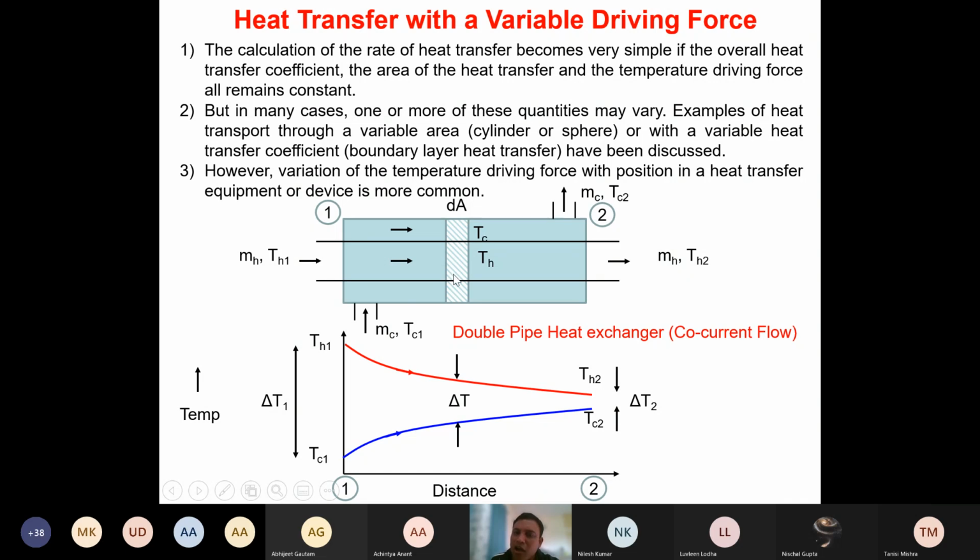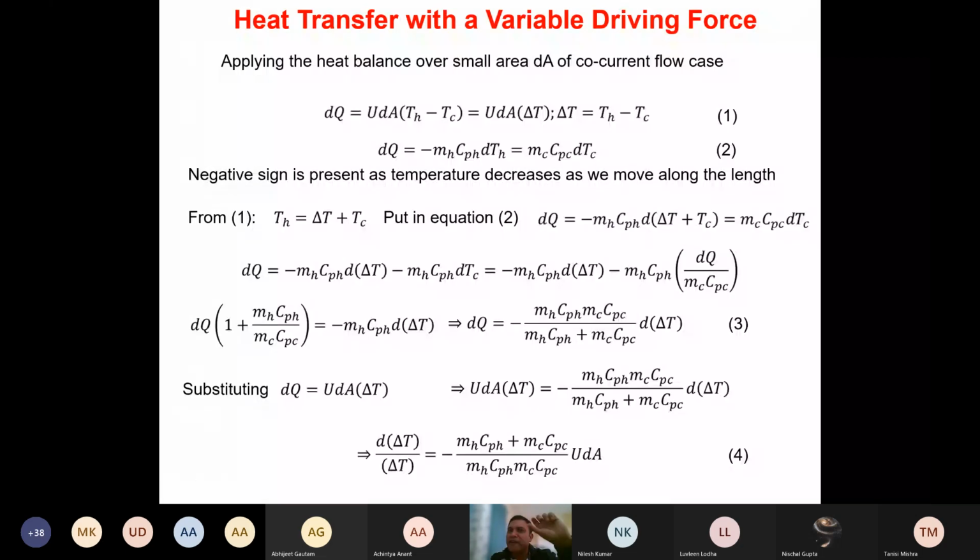Sensible heat lost by the hot fluid will be given by what? mH CpH delta T. Sensible heat gained by the cold fluid will be mC CpC delta T. And the heat transfer between these two fluids is hA delta T LMTD. So these are the three terms we are looking at with respect to this small shell we have considered.